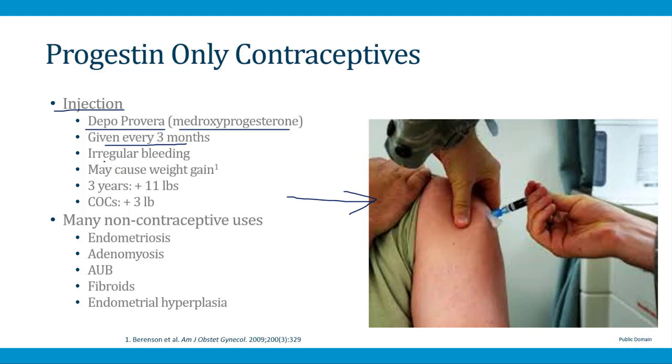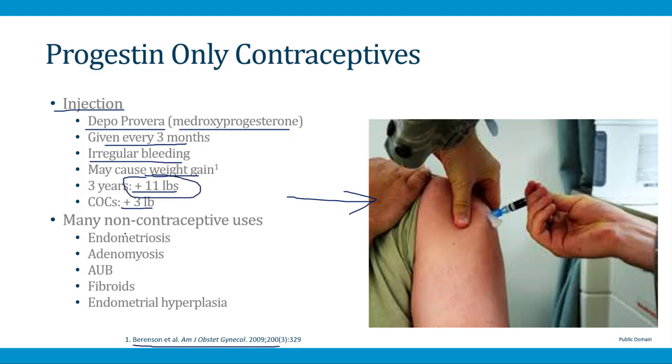In terms of side effects, it can cause irregular bleeding, just like you can see with any progestin-only contraceptive. And then another side effect of the depot shot is that it often causes weight gain. So for example, one study found that at 3 years, women who received depot shots for contraception gained 11 pounds compared to about 3 pounds on women who take combined oral contraceptives. Many contraceptives cause weight gain, but depot shots are sort of famous for causing more weight gain compared to other options.